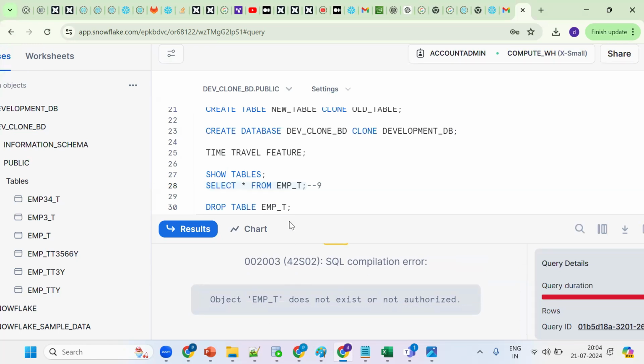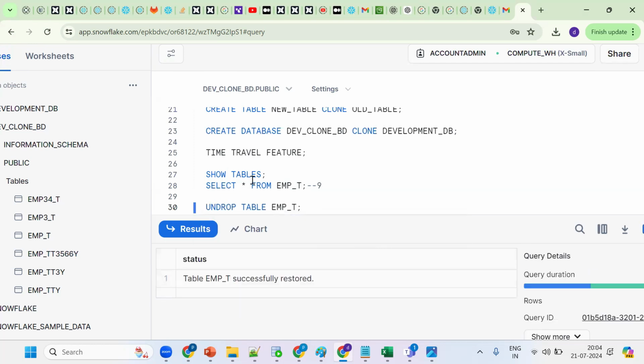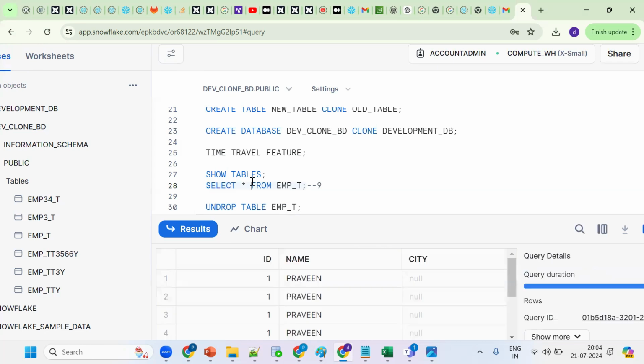Now what happened? Assume this is an important table. Generally we would need to get it from backup. But in Snowflake, we have the concept of time travel. I simply use undrop. Okay, see, we are able to get our data back. This is the concept of time travel. So we can bring data back by using time travel. The modified changes, we can get them.